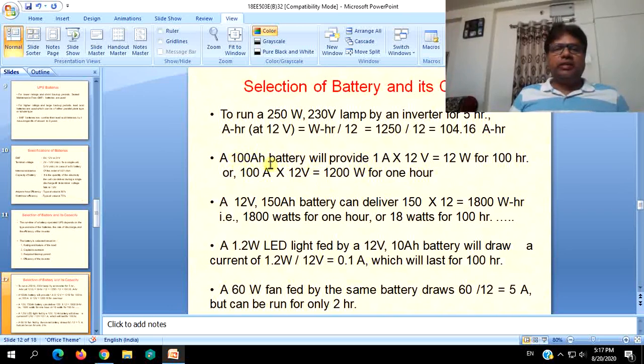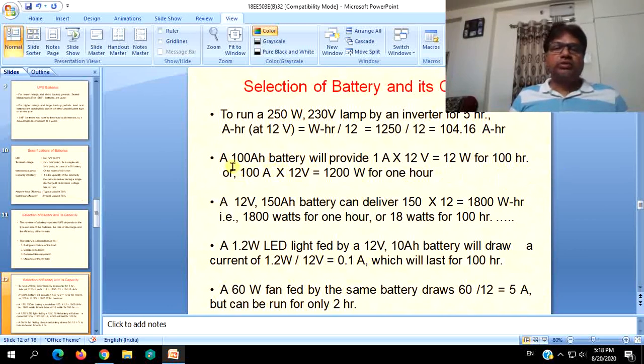A 100 Ah battery means this battery can run a load of 1 ampere, or it can supply a current of 1 ampere to a load at a voltage of 12 volts, that is 12 watts. So this 100 ampere hour battery can provide 12 watts of power for 100 hours.